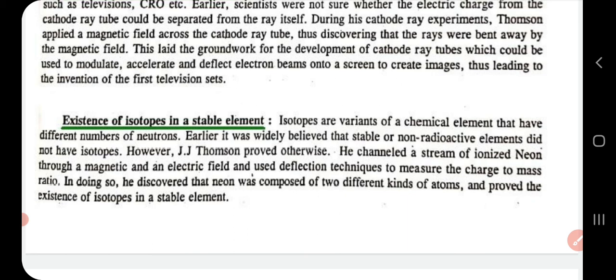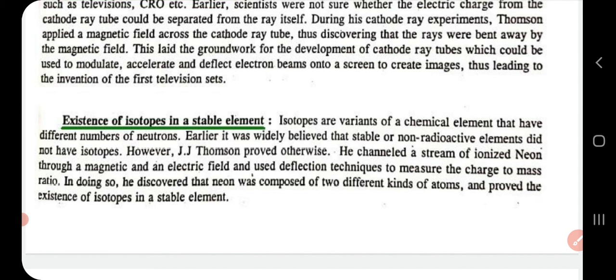What are isotopes? They are actually the variants of a chemical element that have different number of neutrons. Earlier it was believed that stable or non-radioactive elements did not have isotopes, but J.J. Thomson proved otherwise.